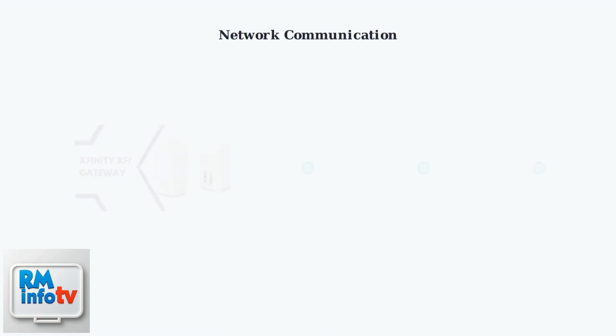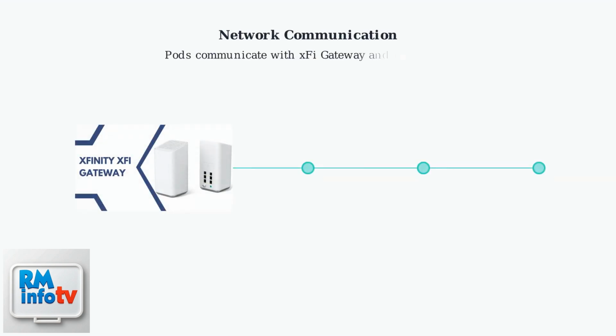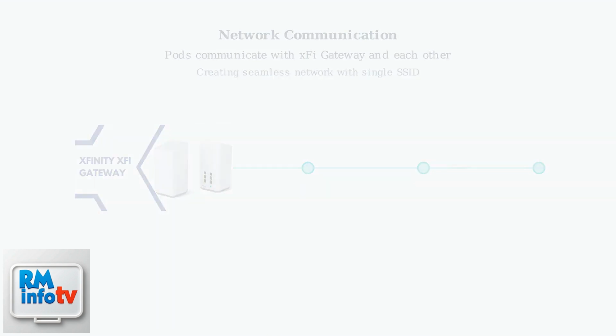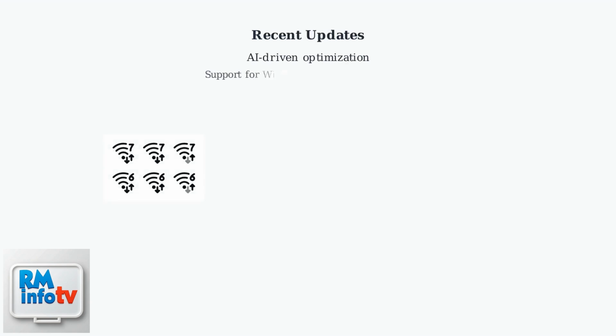To do this effectively, understand that pods communicate with your X5 gateway and each other, creating a seamless network with a single network name, SSID. Recent updates emphasize AI-driven optimization and support for Wi-Fi 6 and emerging Wi-Fi 7, offering faster speeds and better device handling. First, ensure your X5 pods are set up and connected to your network.